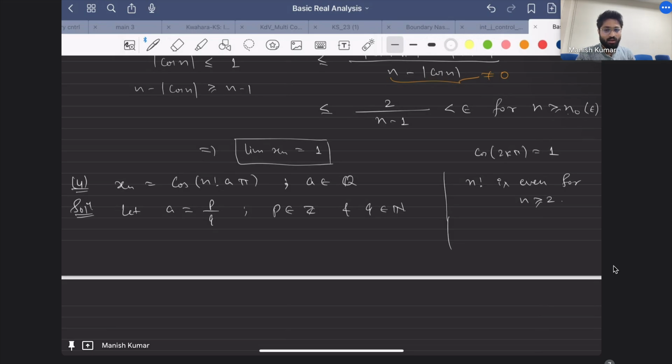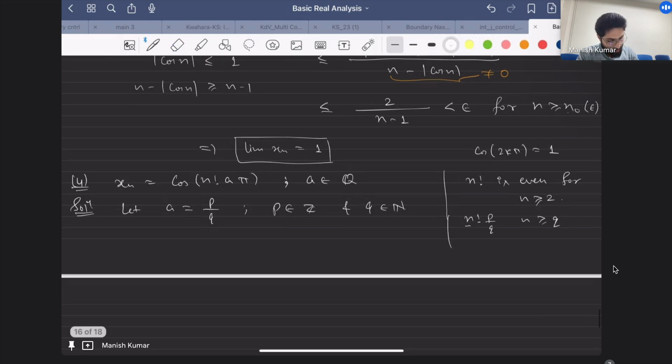Now, when a is of the form p by q, suppose n is greater than or equal to q. There will be two cases: when q is greater than or equal to 2, or q is less than 2. Roughly, let me first explain, then I'll go to the formal writing.